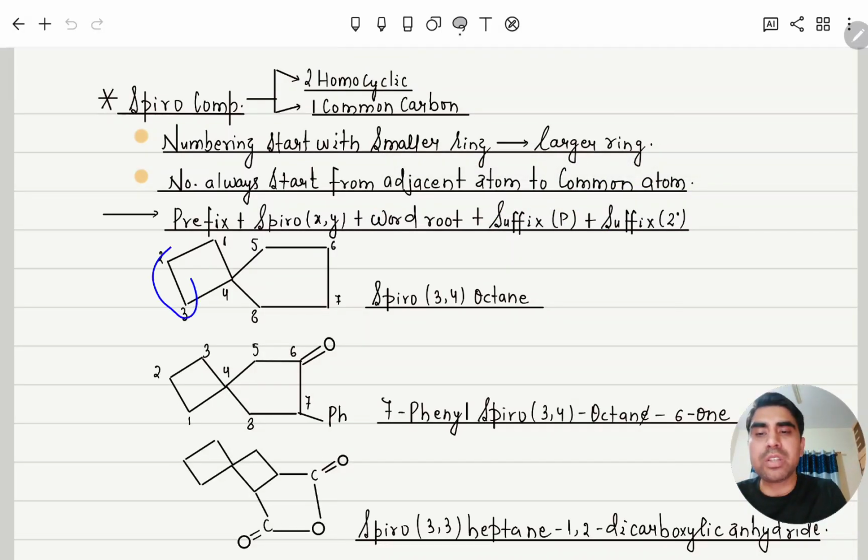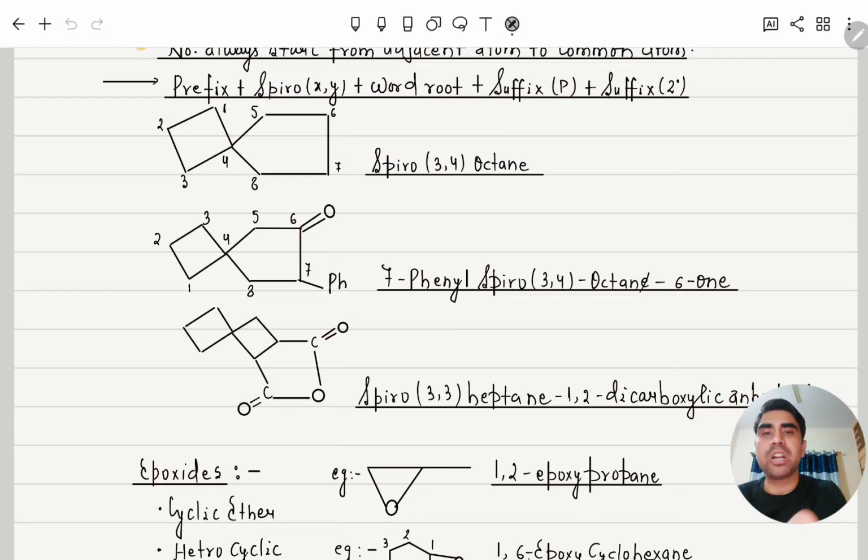So here you can see that 2 carbon, here how many carbon? 4 carbon. So spiro, sorry, with respect to this, how many carbon here? 3 carbon. So spiro 3 comma 4 octane. Similarly here also numbering will start from adjacent to that common carbon followed by the smaller path, even though any functional group is there.